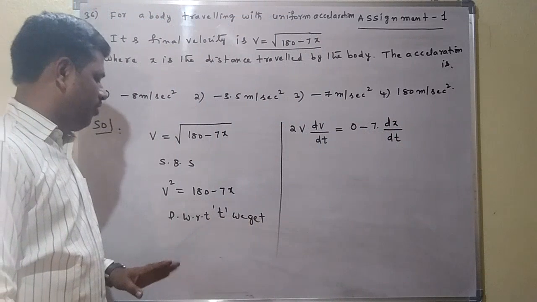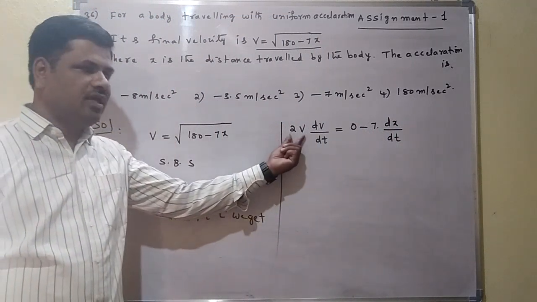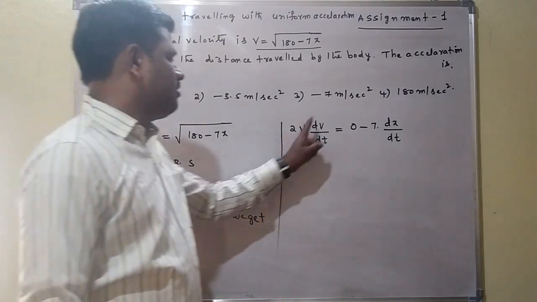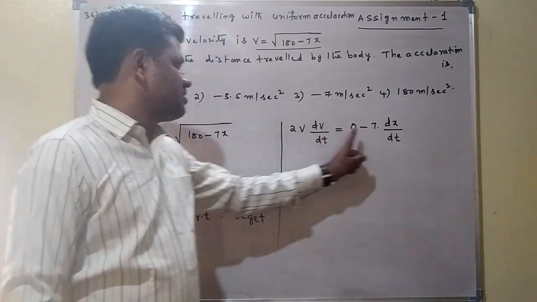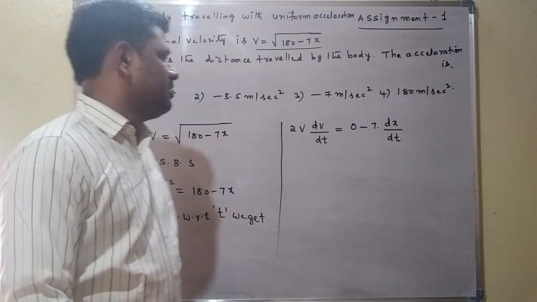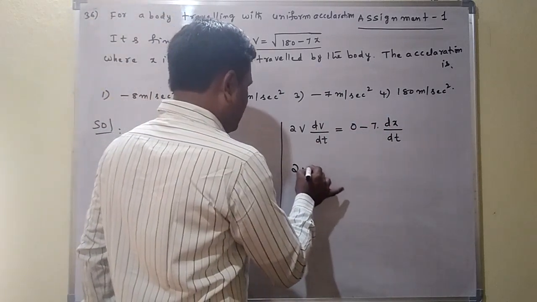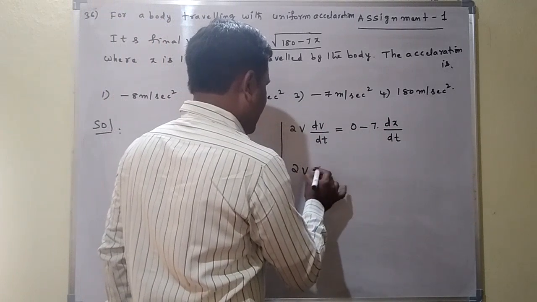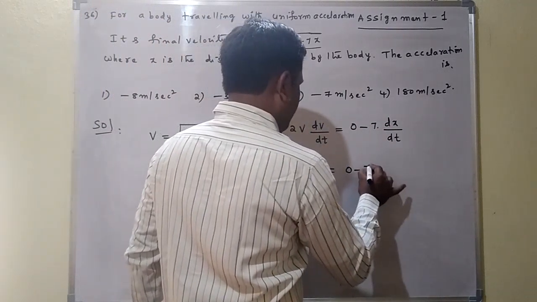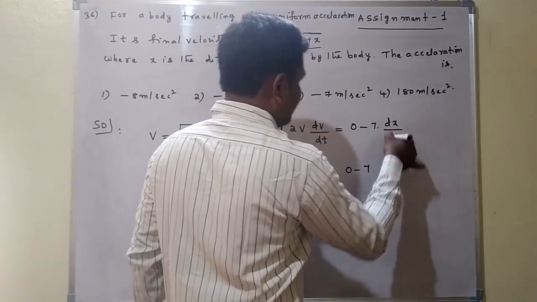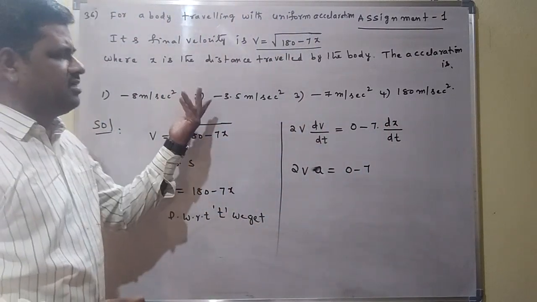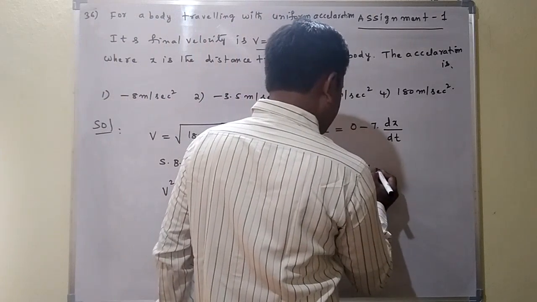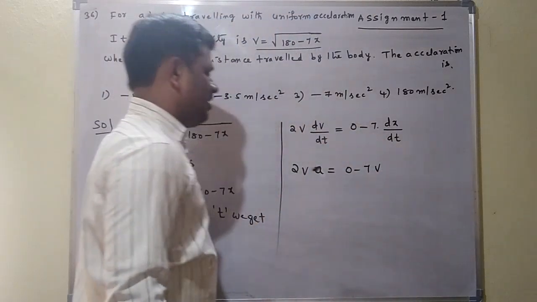Differentiation is important here. v square differentiation is 2v, and again we have to differentiate v with respect to t, so 2v into dv by dt. 180 differentiation is 0, and then 7 into dx by dt. Here 2v into dv by dt is acceleration. Change in velocity is called acceleration. 0 minus the change in displacement: x is the distance or displacement, and change in distance is called velocity. Here we can consider this as velocity.